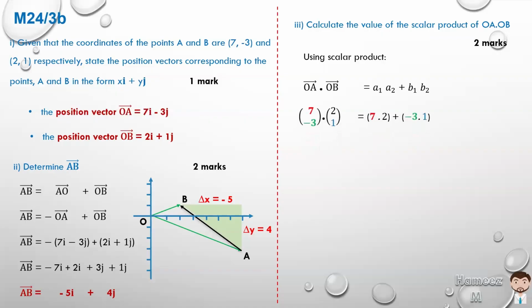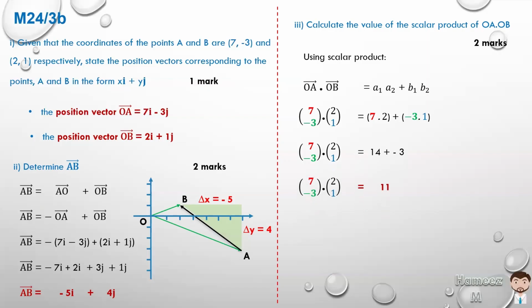So we could write them as column vectors if you wish. 7, minus 3 for OA and 2, 1 for OB as given. So we're multiplying the x terms or the unit i terms. So it's 7, I have it in red, and 2 in black. So you can see that's what we're multiplying. 7 2s are 14. And then the j terms or the y terms, minus 3 times 1 is minus 3. So 7 2s are 14 plus minus 3. And the scalar product works out to be 11.